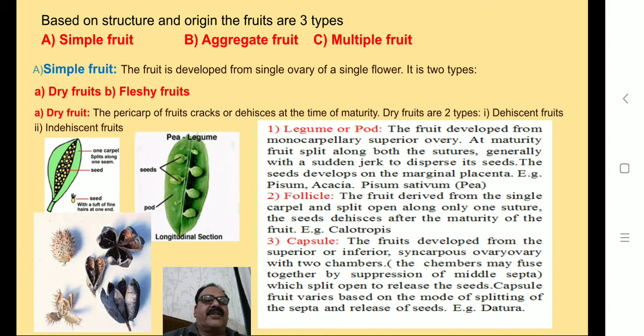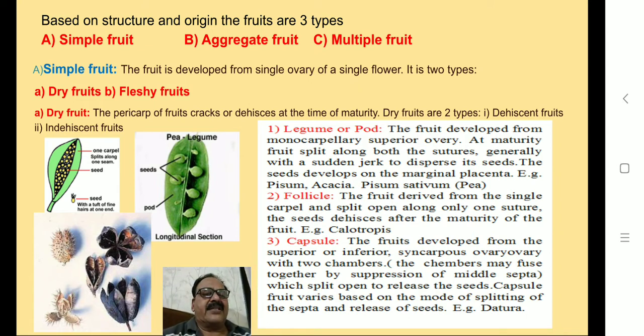The types of dehiscent fruits. First type is legume or pod. The fruit developed from monocarpellary superior ovary. At maturity, the fruit splits along both the sutures, generally with a sudden jerk to disperse its seeds. The seeds develop on marginal placenta, for example, Pisum, Acacia, Pisum sativum.